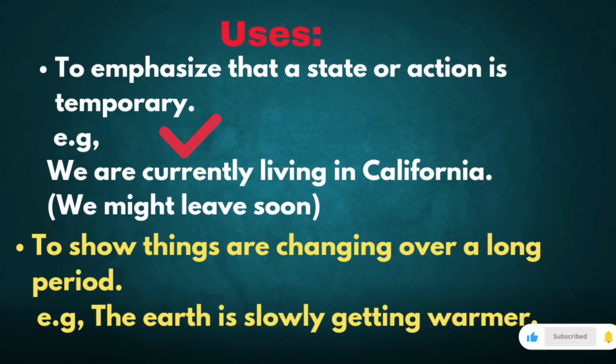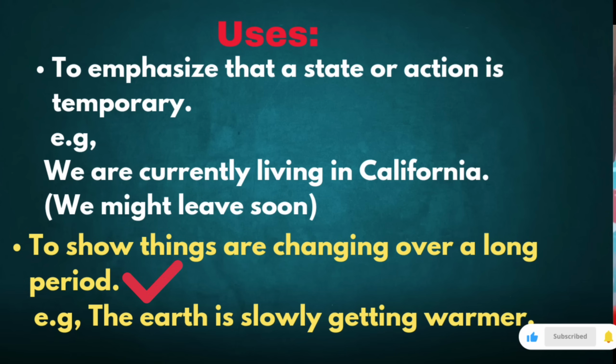To emphasize that the state or action is temporary. We are currently living in California. It is not permanent because we might leave soon. To show things are changing over a longer period of time. The earth is slowly getting warmer. It's not earth, it's earth. The earth is slowly getting warmer.